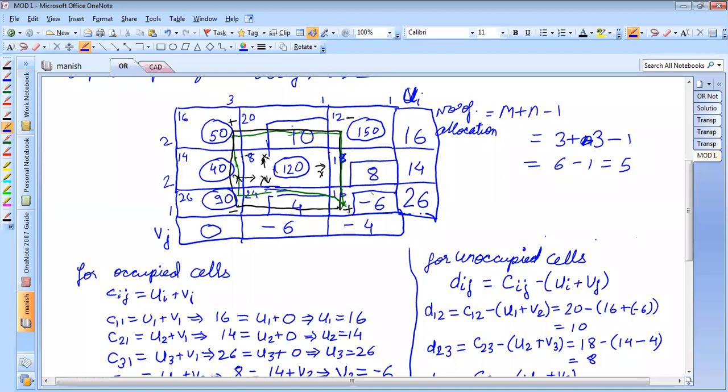So for that, this value should be subtracted from this cell, making this row also balanced. Is it understood? Yes, sir. That is the balancing problem.